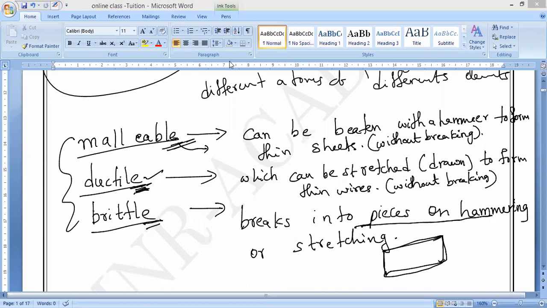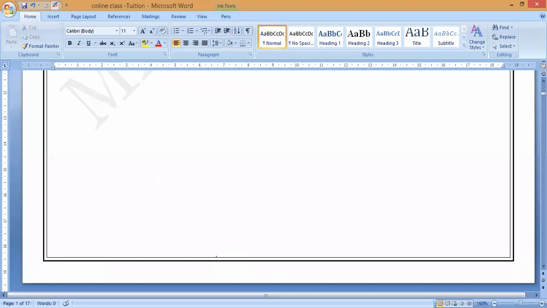Metals and non-metals is the most important chapter in chemistry, before corona and after corona also, with a possibility of more case study questions and reason-assertion questions. So be careful and listen very carefully. Note down each and every point. I hope you understand what is malleable, ductile, and brittle in nature. Yes or no?